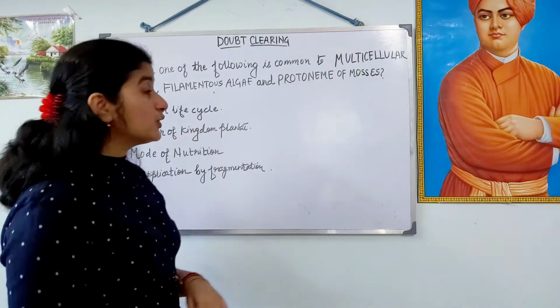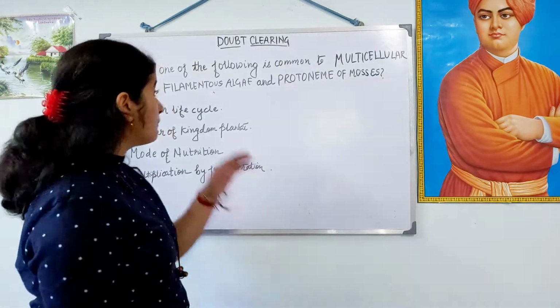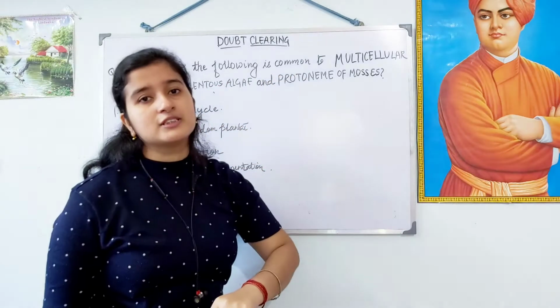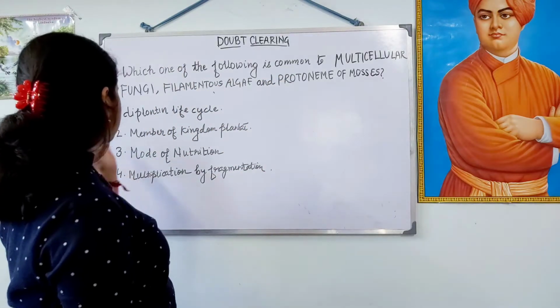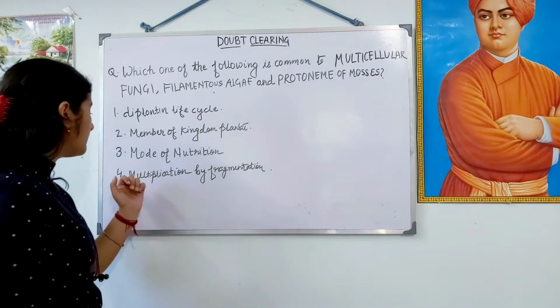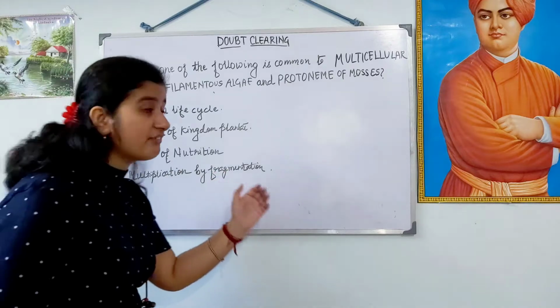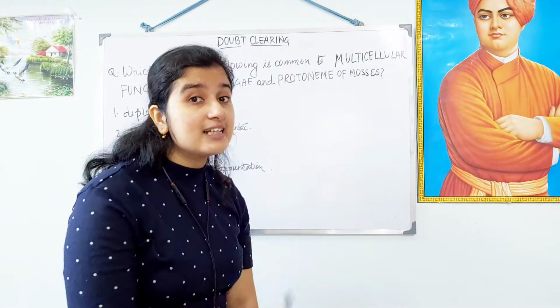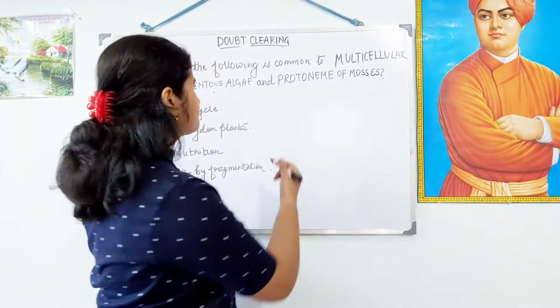It reads: which one of the following is common to multicellular fungi, filamentous algae and protonema of mosses? And these are the options: diplontic life cycle, member of the kingdom Plantae, mode of nutrition, and the 4th option is multiplication by fragmentation. Let's start with the protonema of mosses and discuss the related characteristics.